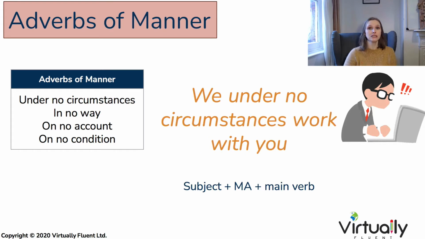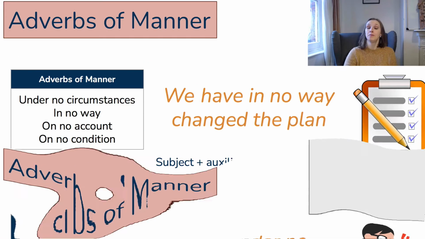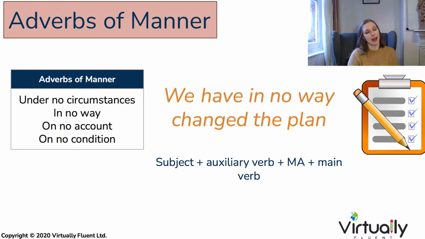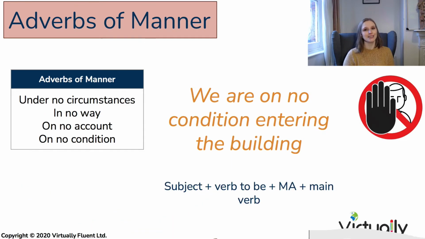We under no circumstances work with you. But if there is an auxiliary verb, that must go first, and the adverb separates the auxiliary verb from the main verb. We have in no way changed the plan. But if we have the verb to be, that must go first.